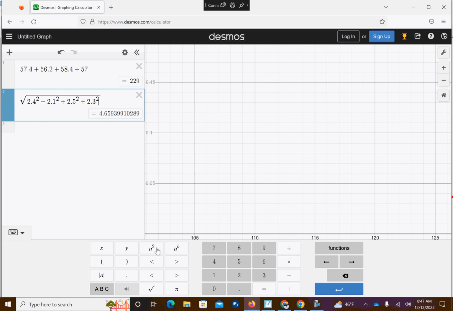All right, so the entire team would have a mean of 229. The standard deviation of the entire team would be 4.66.